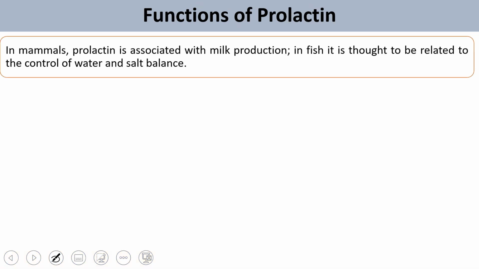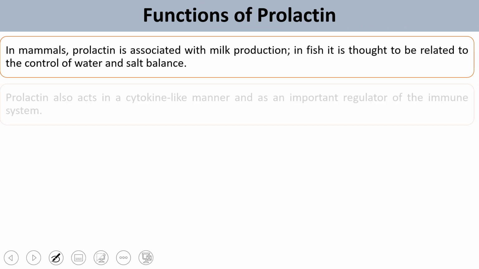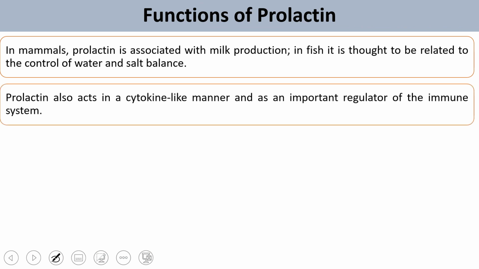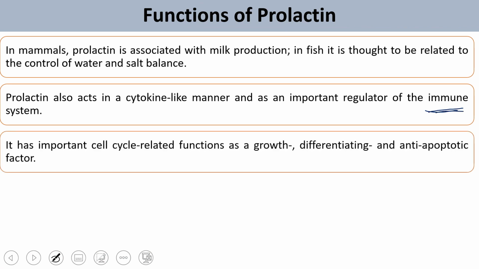Other than this, in mammals, as I have already told you, prolactin is responsible for milk production. In fish or lower animals, it is responsible for water, salt and electrolyte balance. Prolactin also has a cytokine-like effect, with interleukin and cytokine production, so it works as a regulator of our immune system also.